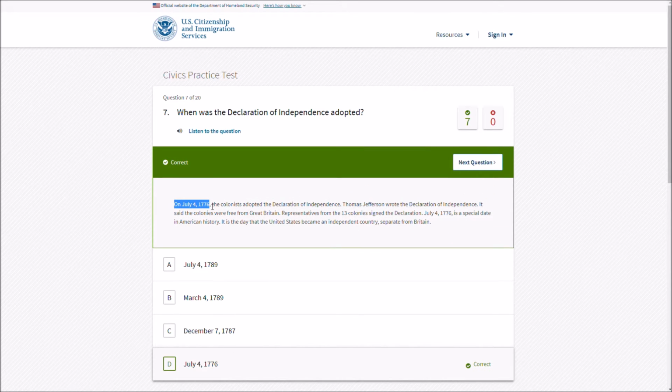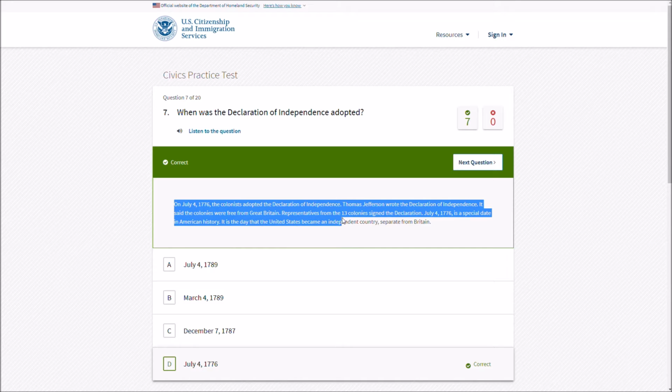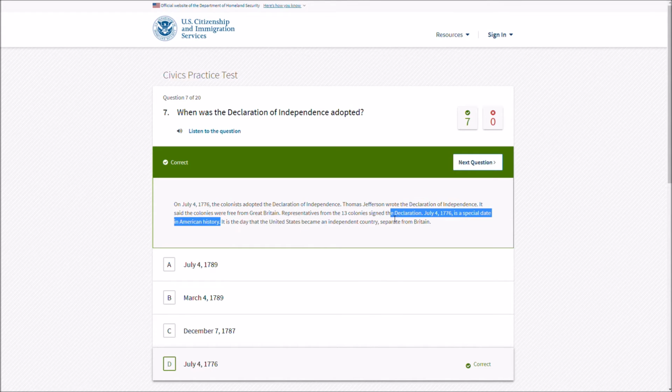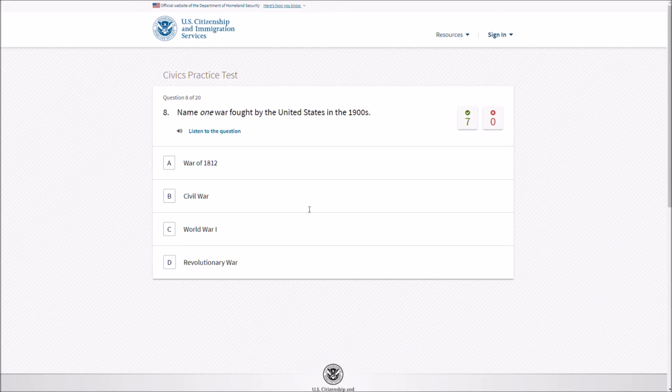On July 4th, 1776, the colonists adopted the Declaration of Independence. Thomas Jefferson wrote the Declaration of Independence. It said the colonies were free from Great Britain. Representatives from the 13 colonies signed the Declaration. July 4th, 1776 is a special date in American history, but they signed it later, on August 2nd. Okay, cool. It is the day that American states became an independent country separate from Britain. So I guess this is when they approved the document, but they didn't sign it until later. Actually, I don't know. Don't take my word on that. But I definitely know that they signed it on August 2nd, 1776.